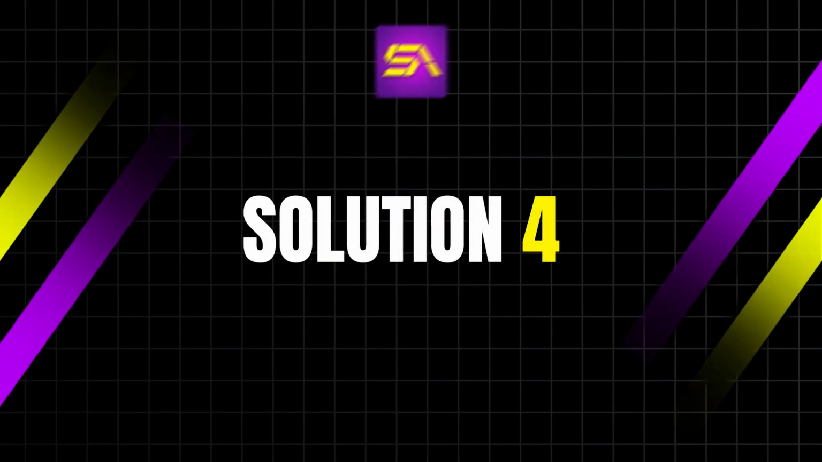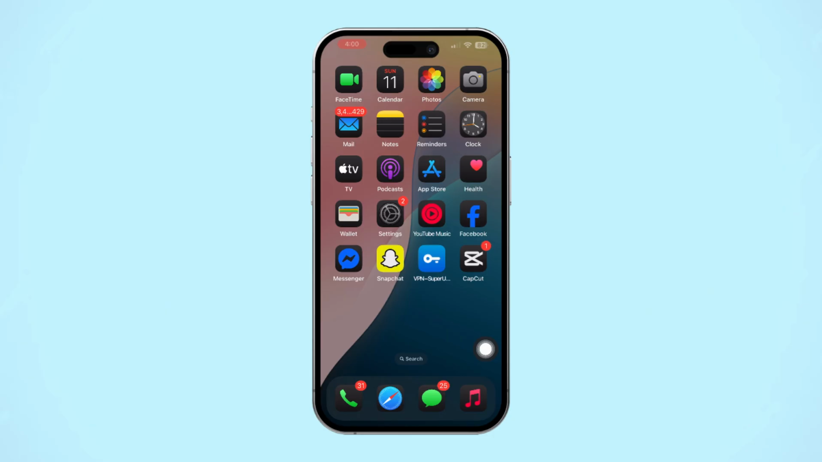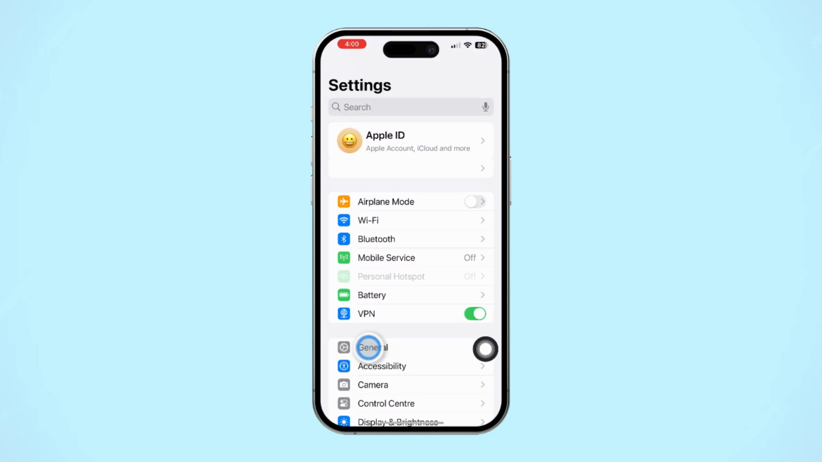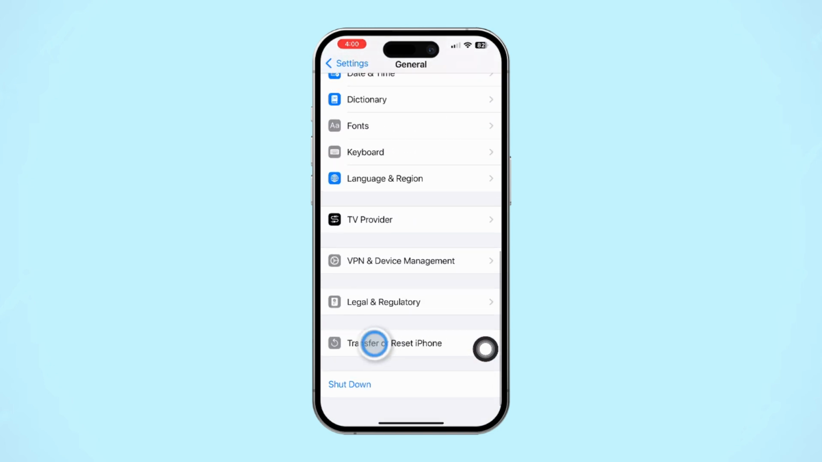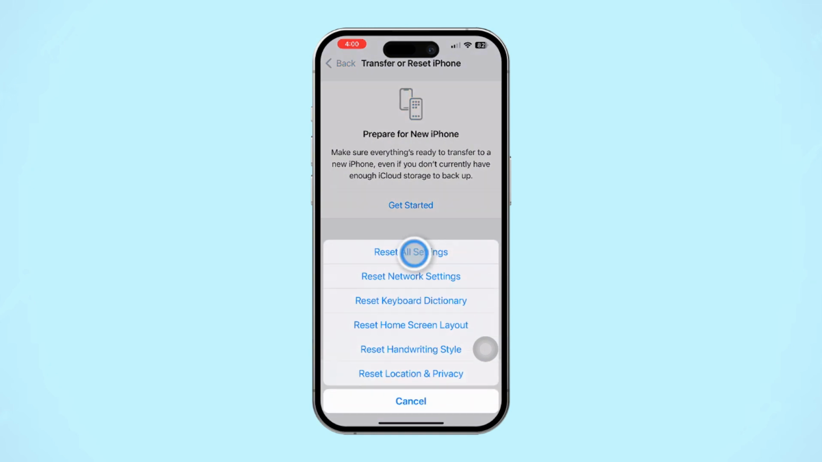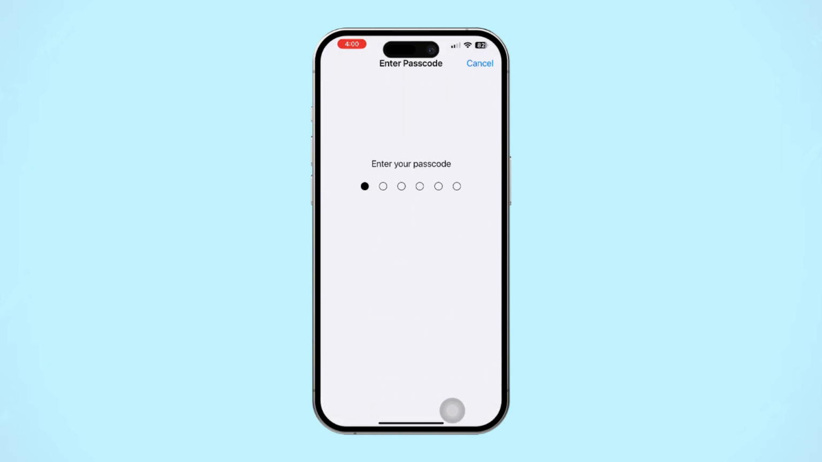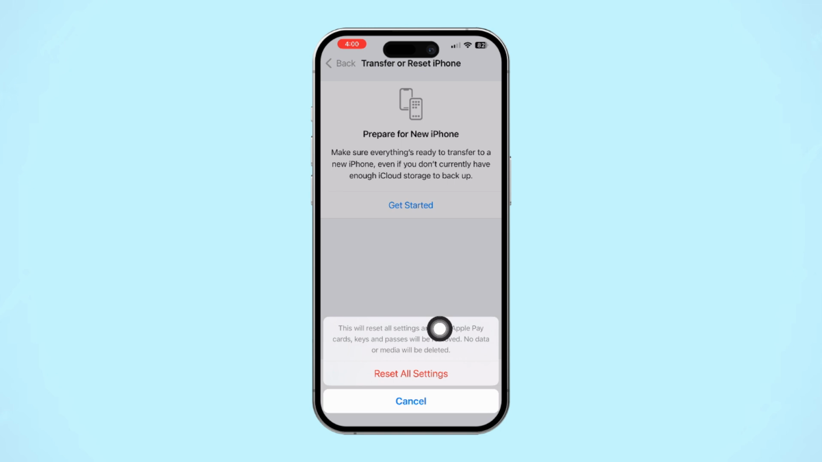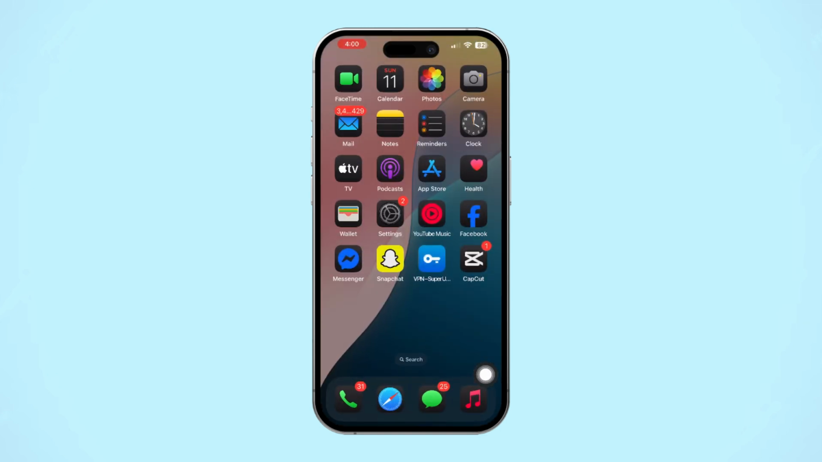Solution 4. Reset all settings. If none of the above steps work, resetting settings may fix the issue. Open settings and tap general. Scroll down and select transfer or reset iPhone. Tap reset and choose reset all settings. Confirm your choice. Note, this will reset settings like Wi-Fi passwords and wallpapers but won't delete your data. Test the message notification sounds again after the reset.